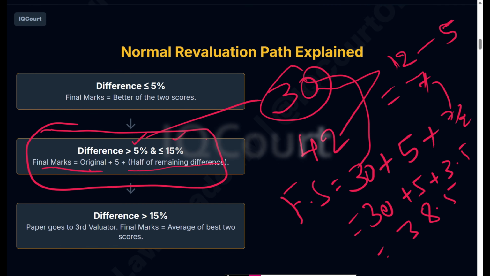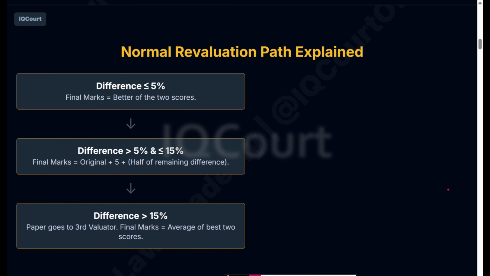This is the second rule. If you get more than 5 extra marks in revaluation, this is the process they follow. If you get more than 15% of 100 marks, meaning more than 15 marks, let's say your original score is 30 and you got 46 or 47 marks.